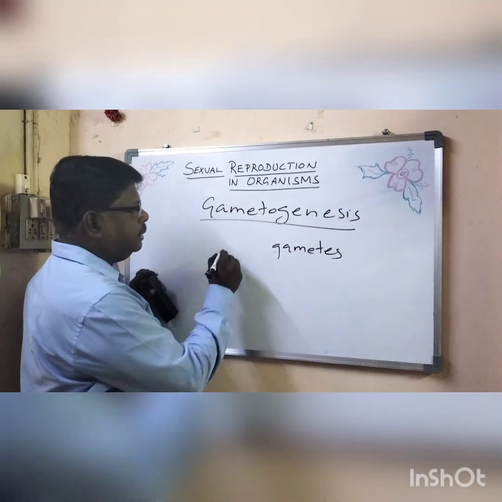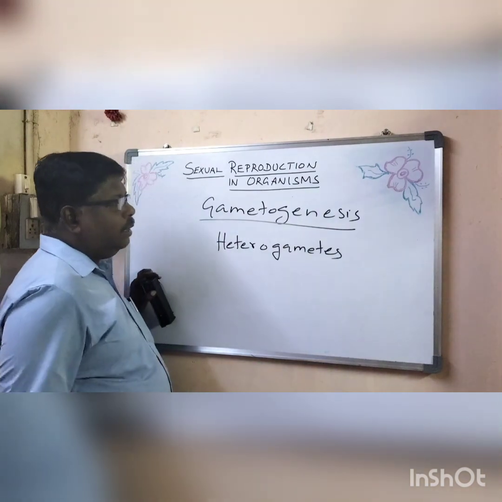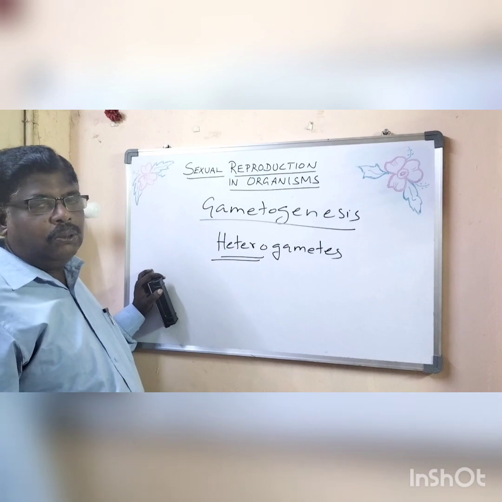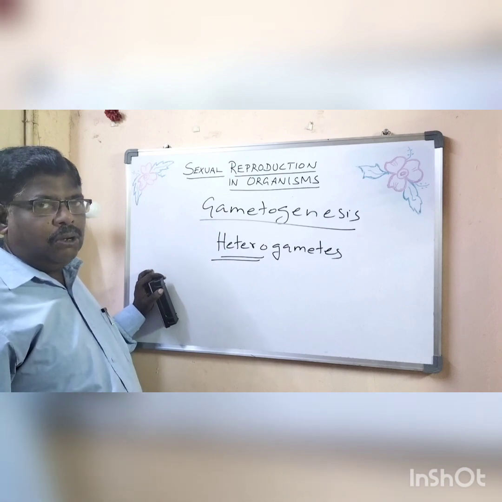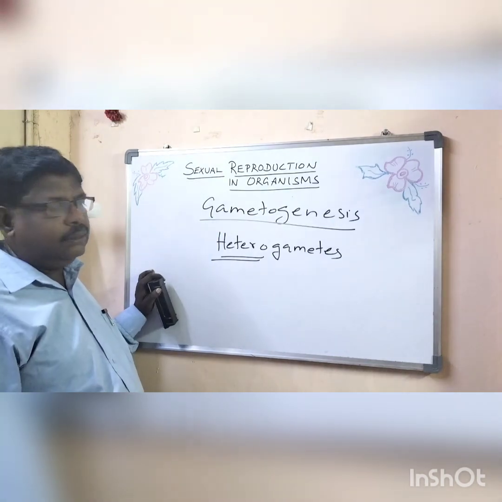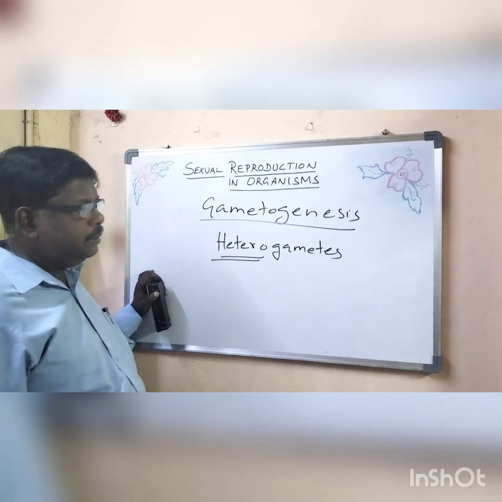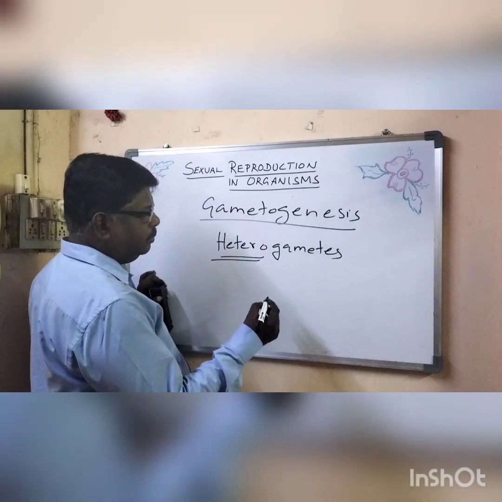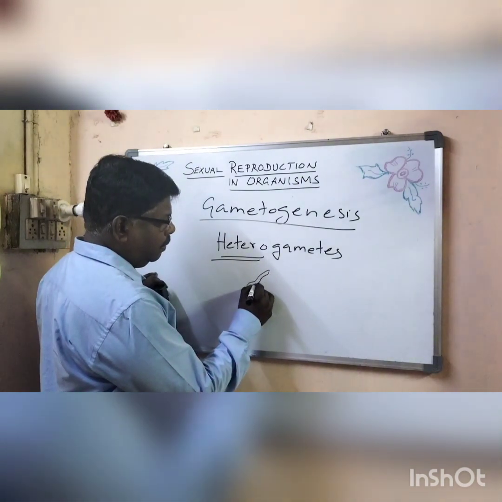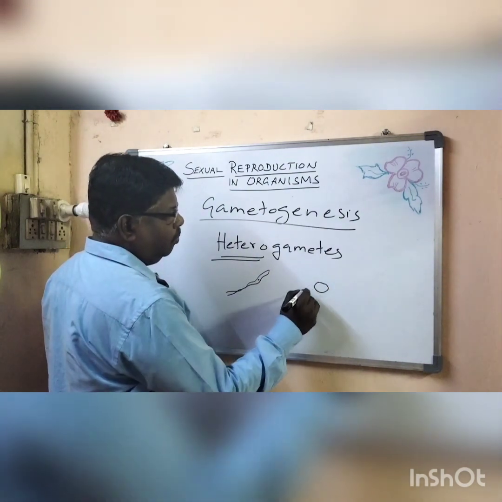Then heterogametes. Hetero means different. The gametes look different. You can also call it anisogametes. So two different gametes, male and female, differ in their appearance, like in case of plants, androzoid and ovum.